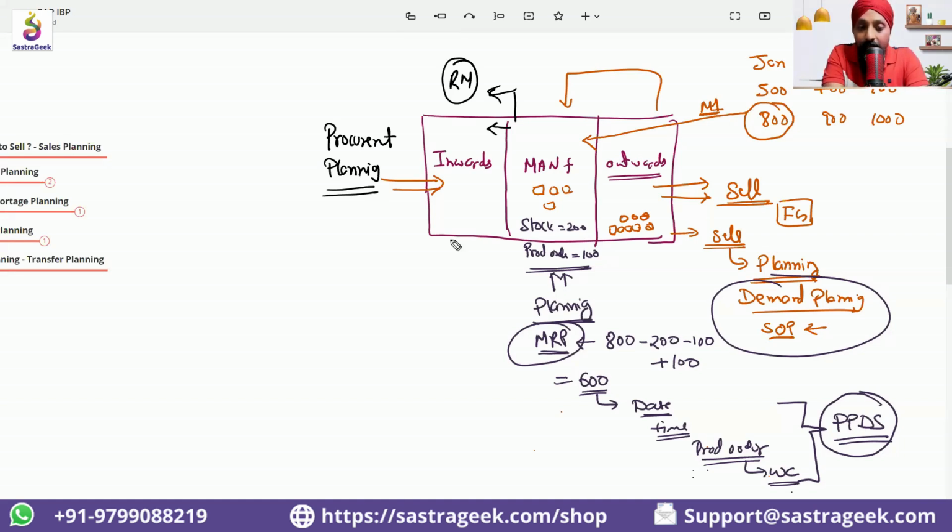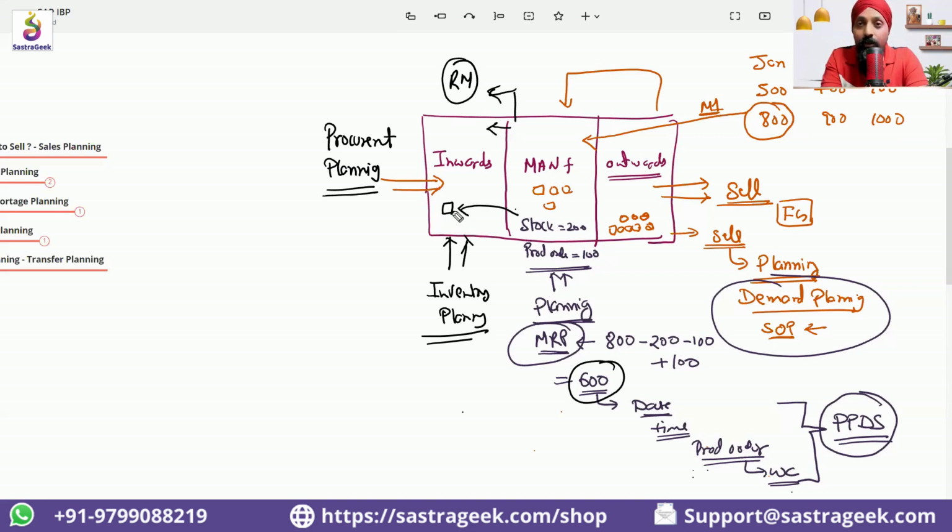Before procurement planning, there would be something called inventory planning. We need to also plan the inventory. Maybe for raw materials, the raw material required to produce this 600 might not be required for only this M1 material.